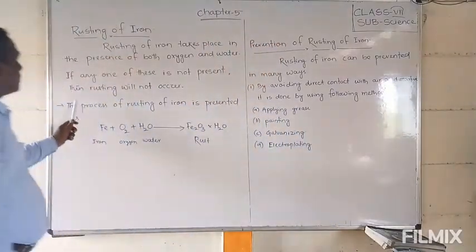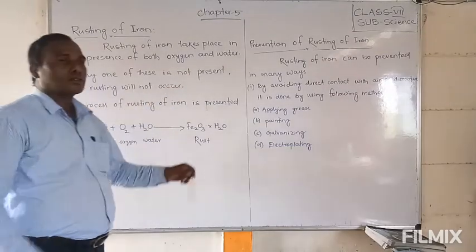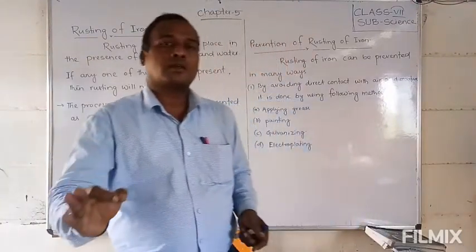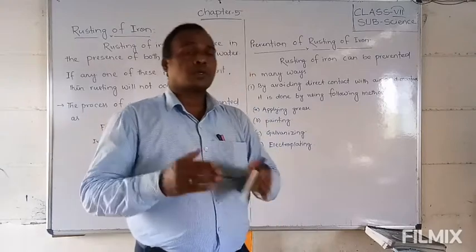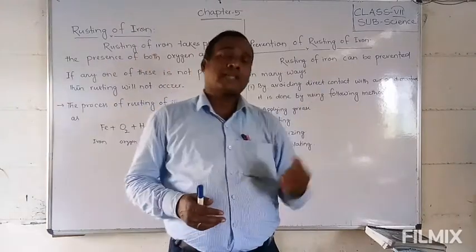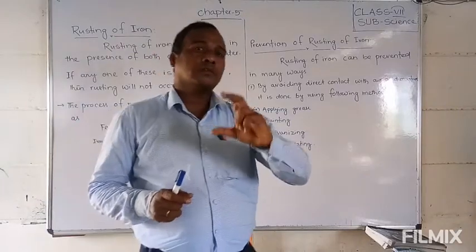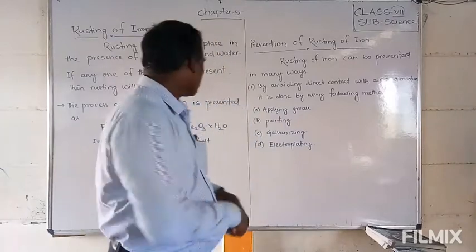If any one of these is not present, rusting will not occur. If oxygen is not there but only water is there, the rust does not form. If air is there but water is not, the iron bar or iron metal does not catch rust.